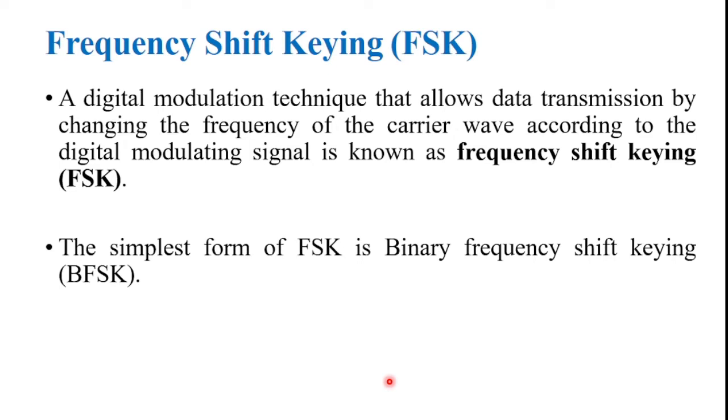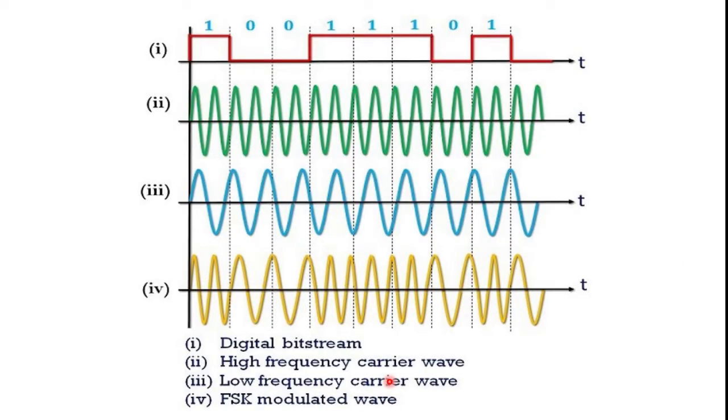FSK is a technique of frequency modulation. The output of an FSK modulated wave is high in frequency for binary high input, and is low in frequency for a binary low input. And this is the graphical representation of the FSK modulated wave.